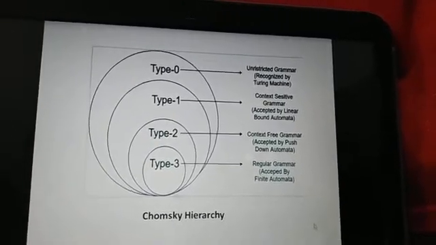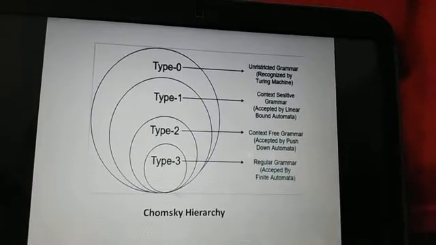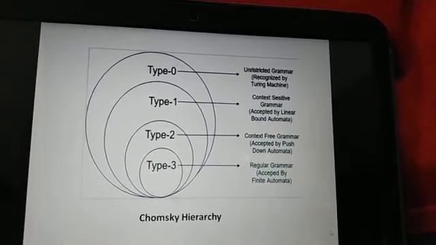So this is all about Chomsky hierarchy and the comparison of different types of grammars.